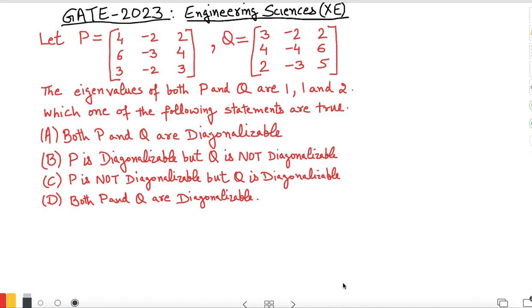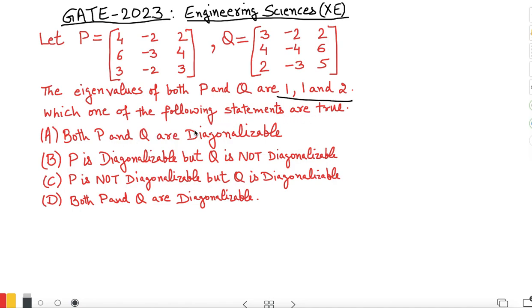Today we are going to talk about a linear algebra question which was asked in the Engineering Sciences GATE 2023. The question was: consider matrices P and Q of size 3 by 3. The eigenvalues of both P and Q are given as 1, 1 and 2. Which one of the following statements is true?